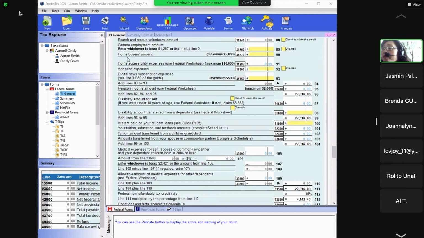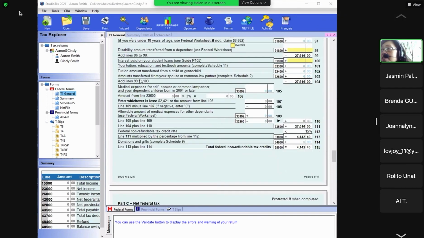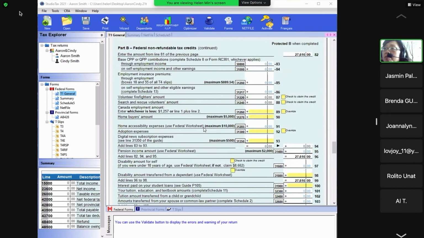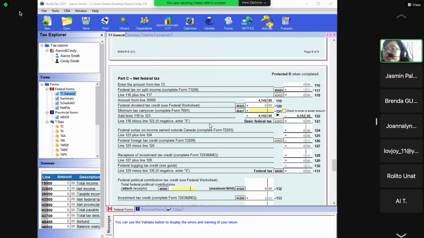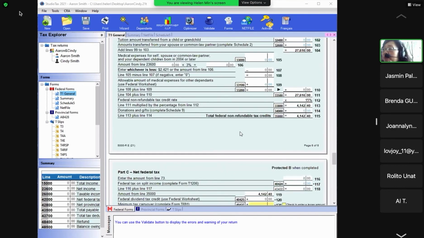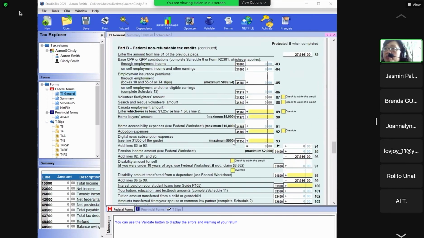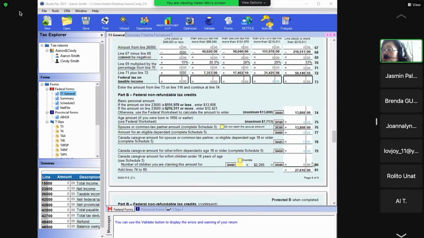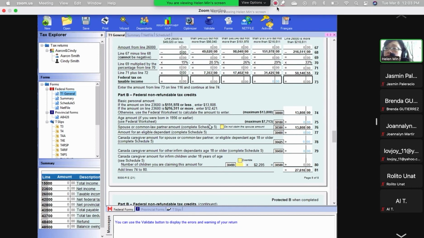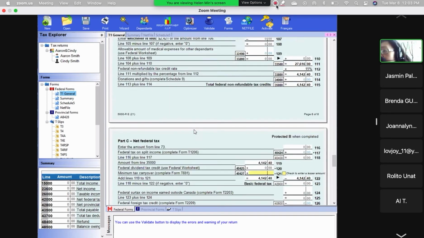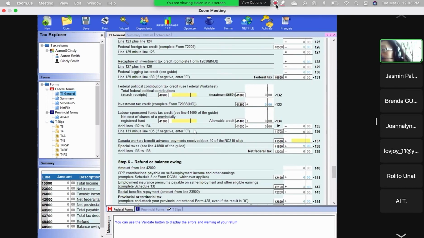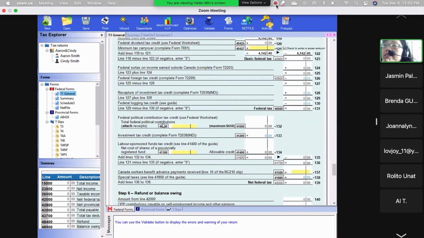So this is page 6, and page 6 is important. We are going to discuss it in detail. For now, you only need to know it's page 6. The whole of page 6 and part of page 5 is credit. This is part B, federal non-refundable tax credits. Then quickly, page 7.